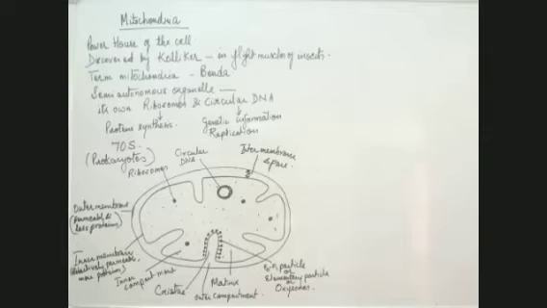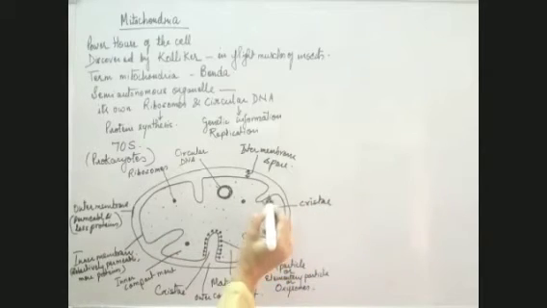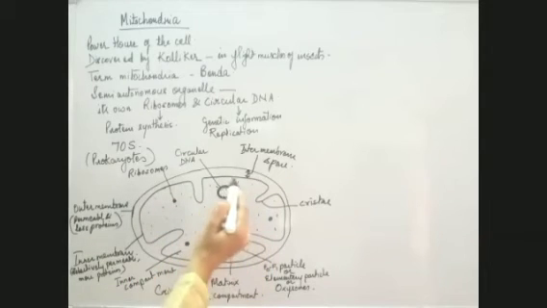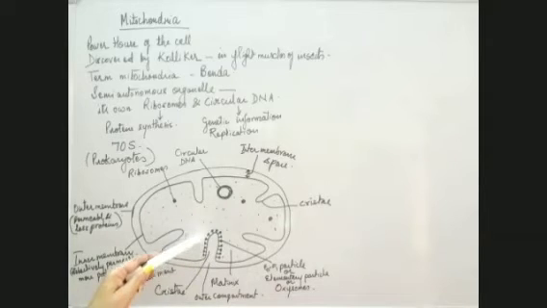Tadarani is asking about cristae. See, I haven't marked cristae here. The infoldings of the inner membrane of mitochondria are known as cristae. This is the inner membrane which has infoldings, and these cristae bear on them the F0, F1 particles, or elementary particles, or oxysomes. These are the real site of ATP synthesis, these F0, F1 particles.